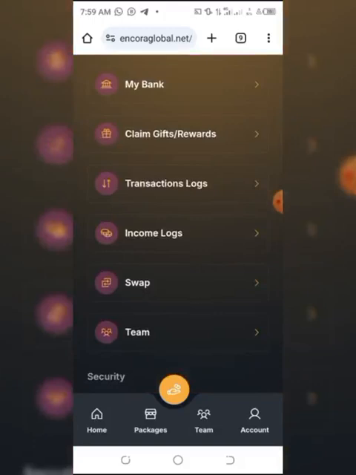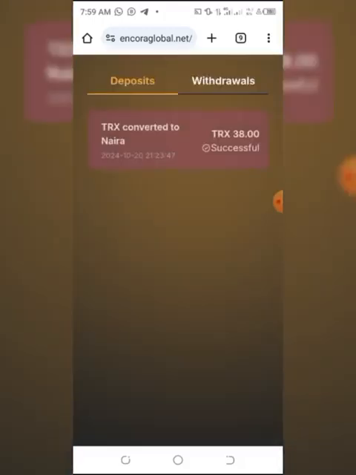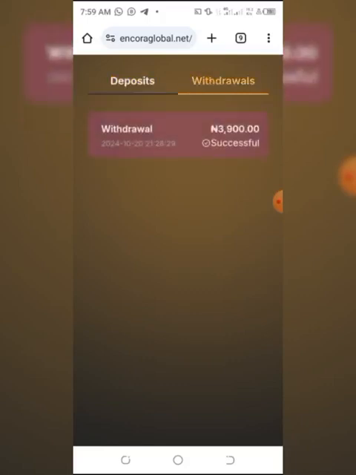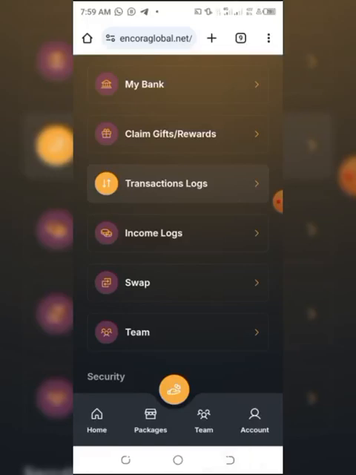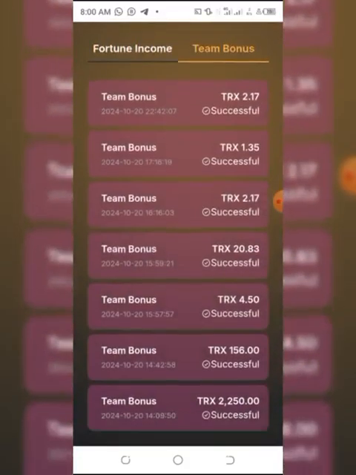All right, transaction log. I started yesterday. I've converted my money and placed a withdrawal on this account, and it dropped immediately. Income log. Fortune income is your income from your investment. My investment has not yet used 24 hours to show you, since I just started. Okay, guys, this is my team income.